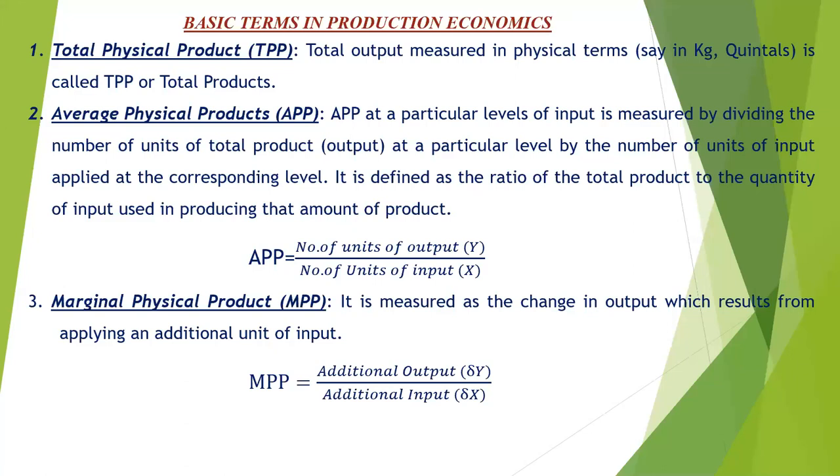So the first terminology is the total physical product. Total physical product means the output is measured in physical terms, say in kg or quintal. So it is called the total physical product or total product. Then average physical product is a simple ratio between the number of units of the output and the number of units of the input, so y divided by x. Whenever APP comes, you should immediately remember that APP is equal to y divided by x, and MPP, the change in output due to the change in input, is the change in y divided by change in x.